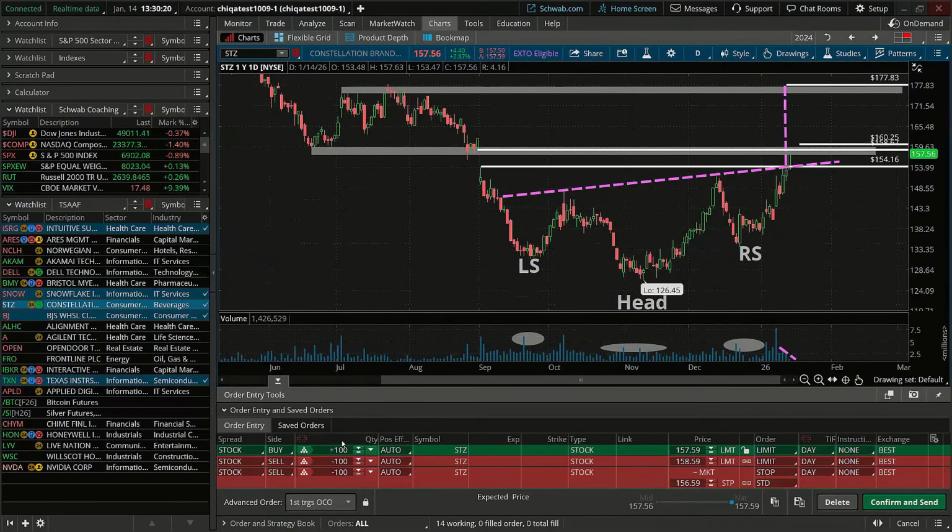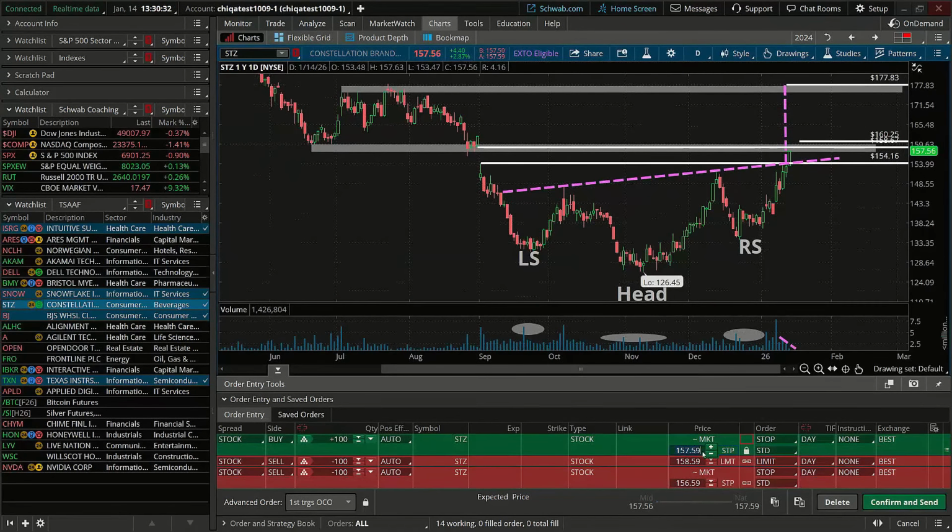So we know that we can risk $10,000 in one individual trade. So I'm going to take $10,000 divided by our entry with a buy stop, which is going to be 160.25 as an activation price. I'm going to take $10,000 divided by 160.25, and that gives me 62 shares. Okay, so I'm going to go with 62 shares here.